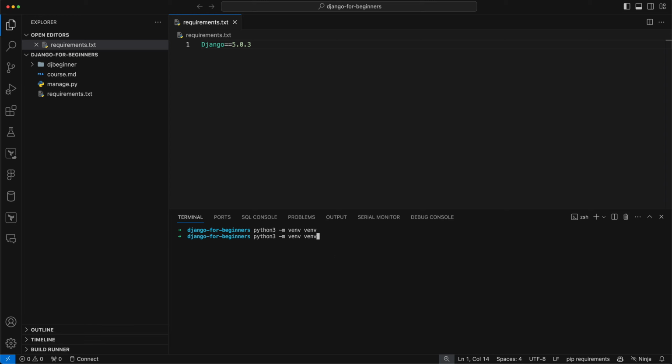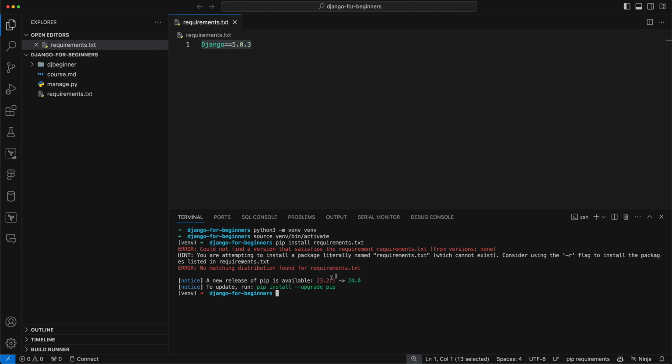Now I would activate that again, and I should see that somewhere in the history. There we are. Now, I could, of course, just go and copy all these things and run pip install, and that will work just fine. However, we can actually go pip install requirements.txt, and it will actually look at your requirement.